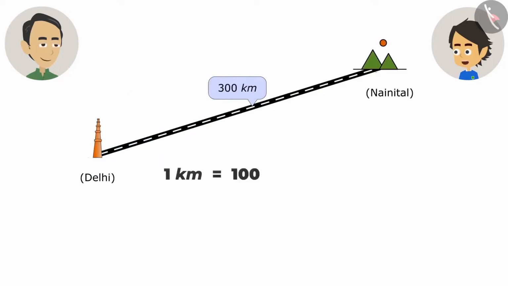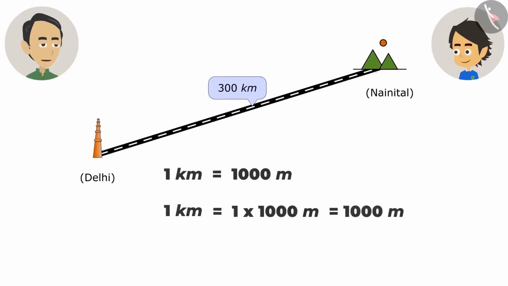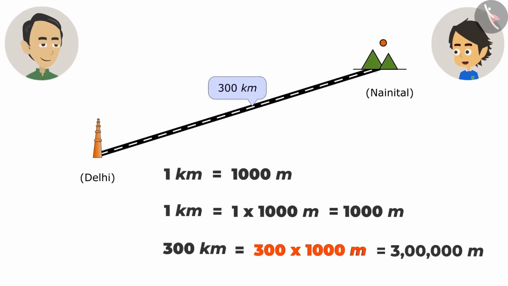If 1 kilometer is equal to 1,000 meters, how many meters away is Nainital? It is very easy to calculate. Multiply by 1000 to convert kilometers into meters. To convert 300 kilometers into meters, I have to multiply 300 by 1,000. Yes, then how many meters is it? On multiplying 300 by 1,000, the answer is 3 lakh meters. It means we will go 3 lakh meters away. That's why we say it's 300 kilometers away.